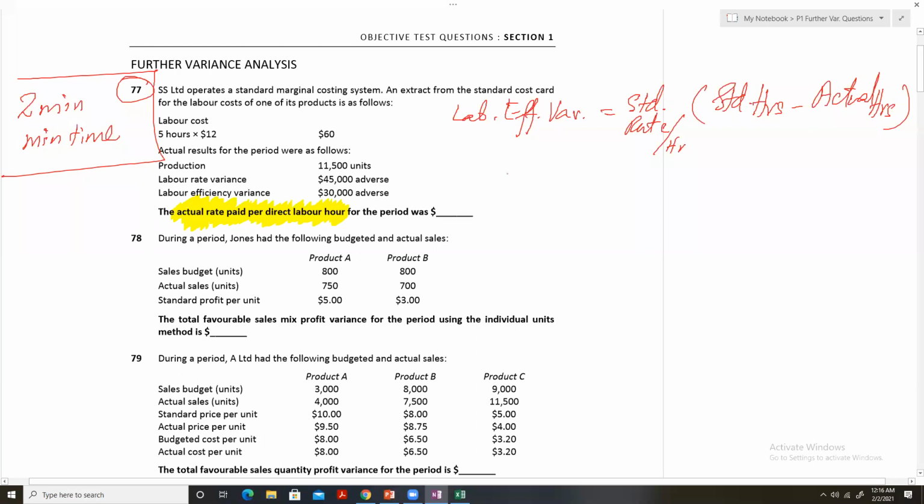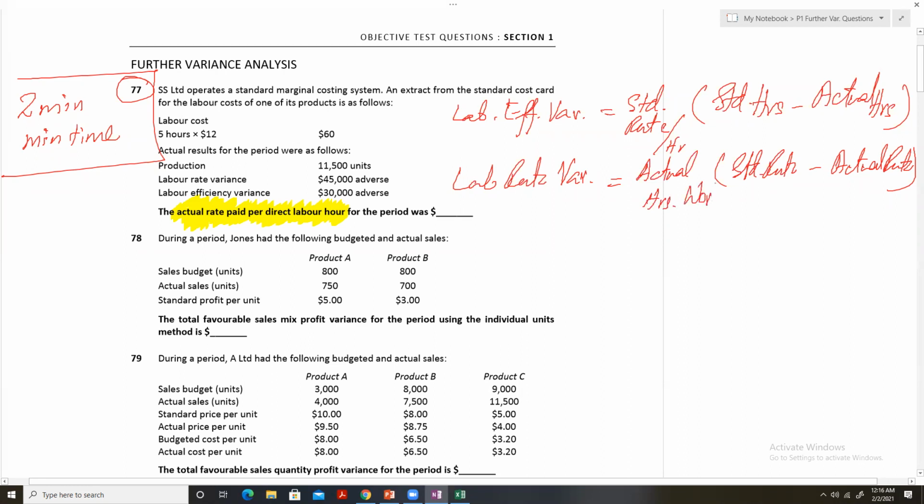And we are also given labor rate variance. Labor rate variance makes a comparison between the standard rate and the actual rate, and we multiply it by the actual hours worked.